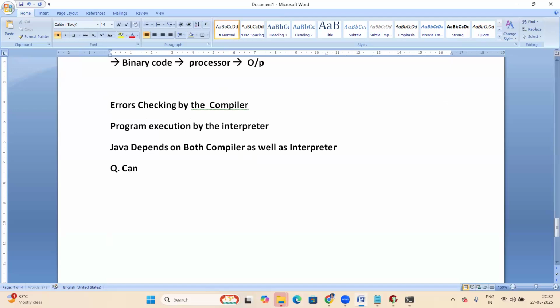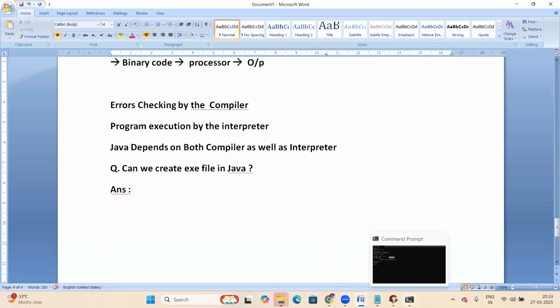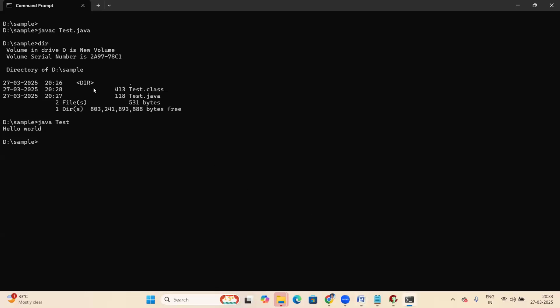Now, some questions for you guys. Can we create an exe file in Java? Can anyone answer this one? Santoshi says no. Tell me, can we create an exe file in Java? Okay, Santoshi, fine.